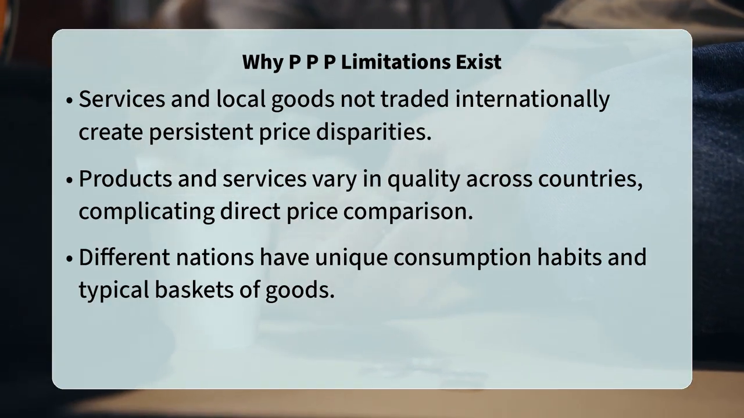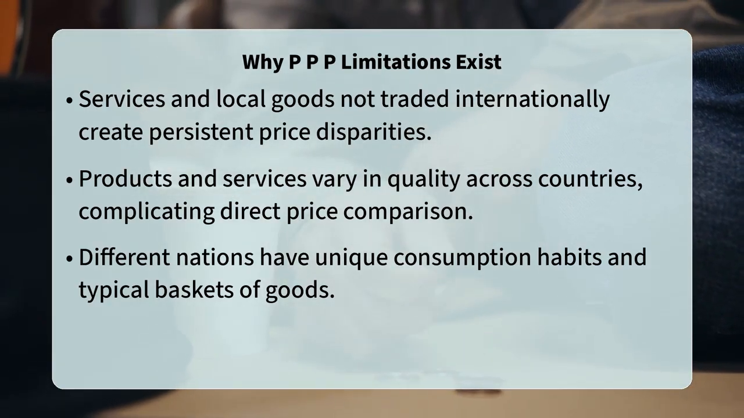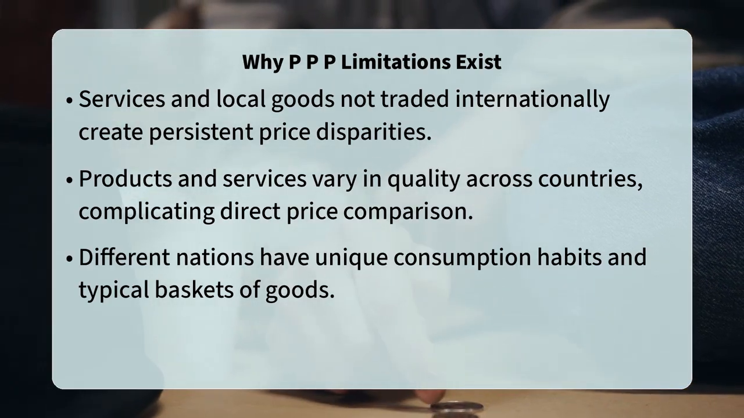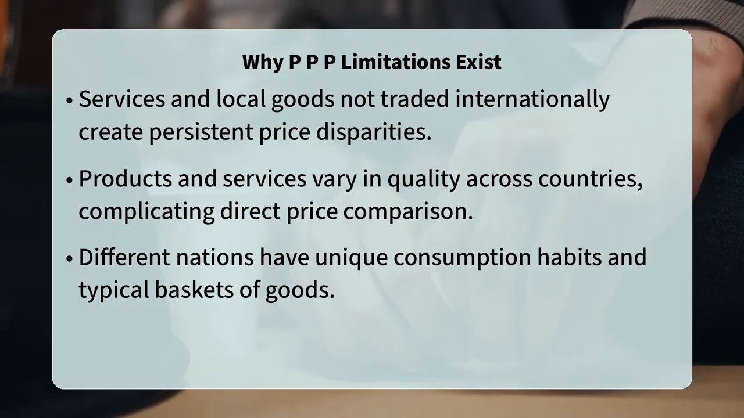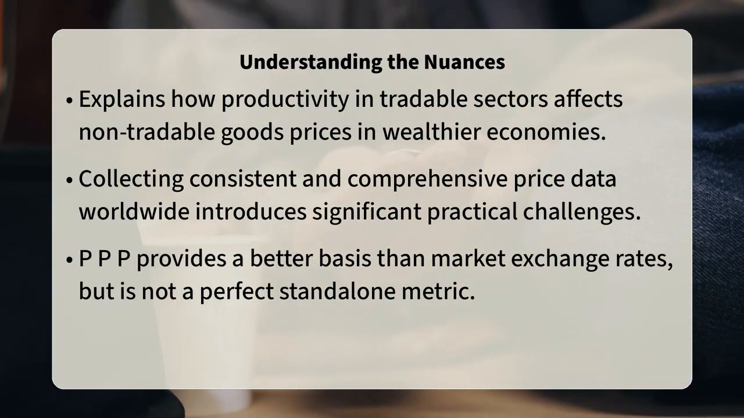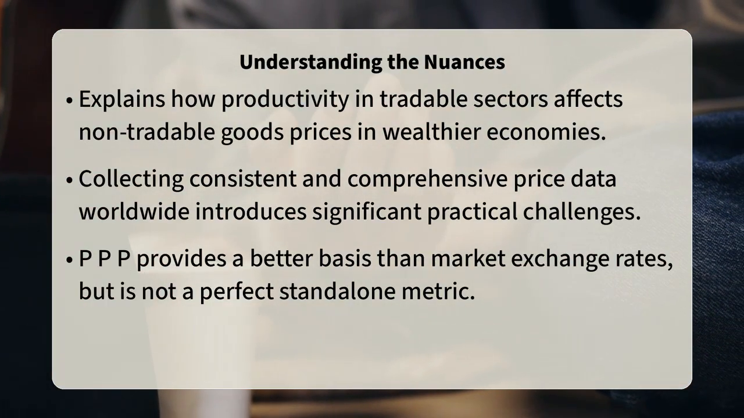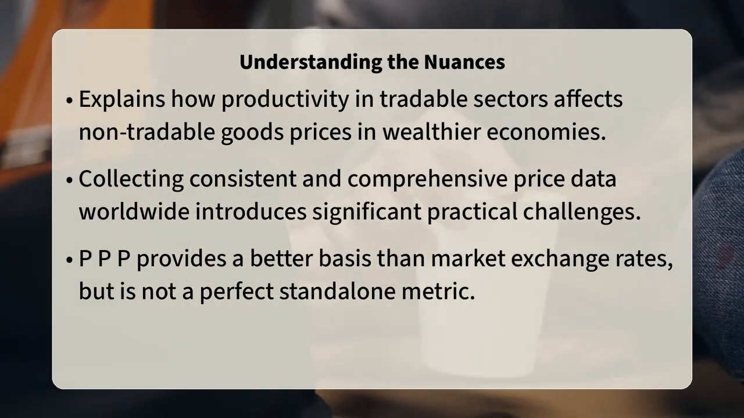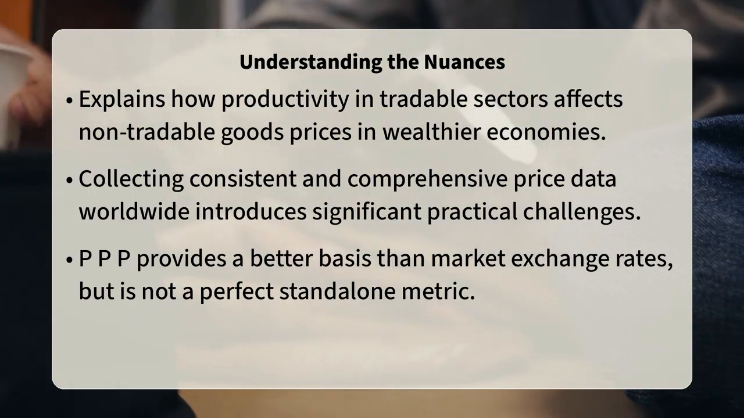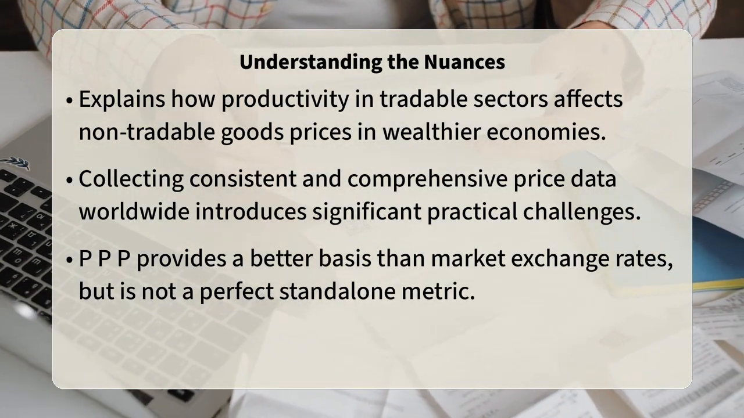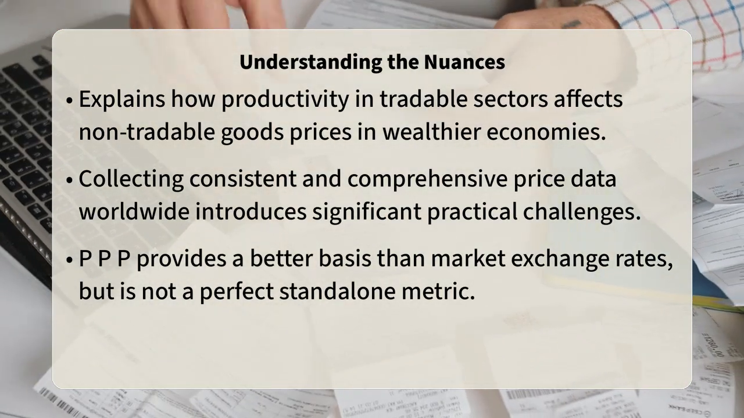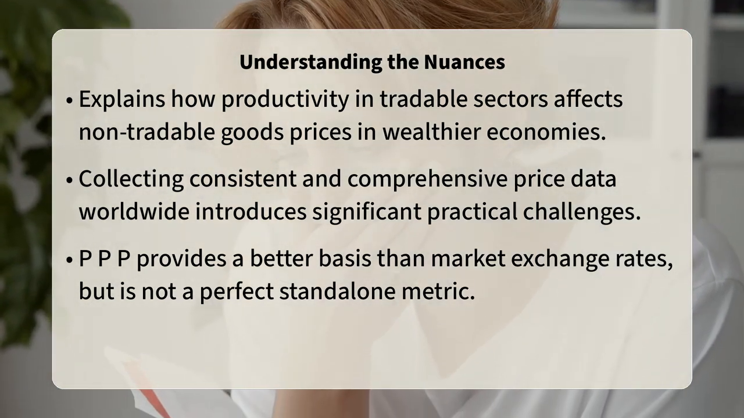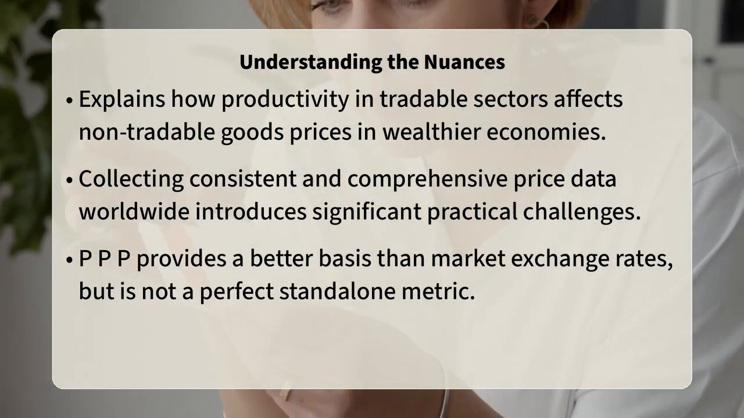Furthermore, differences in quality and consumption habits present another hurdle. A car or a medical procedure in one country may not be directly comparable in features or efficacy to its counterpart elsewhere, making it difficult to establish a truly equivalent price for PPP calculations. Cultural and economic factors also mean that the typical basket of goods consumed in one nation might be very different from another, potentially distorting the PPP exchange rate.